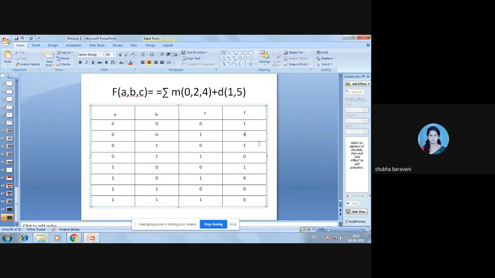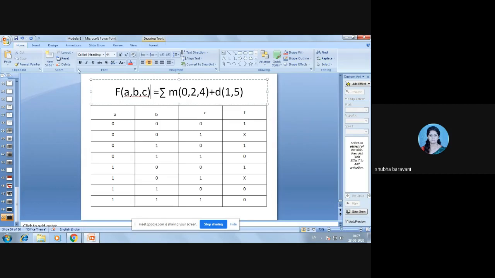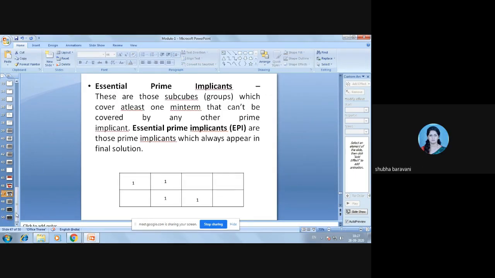We'll see more explanation on this in the next class. But what we did today, was it clear? Yes, ma'am. Today we tried to define the implicant.